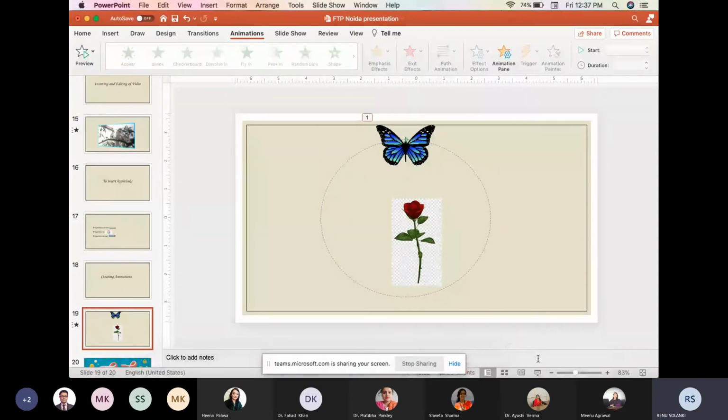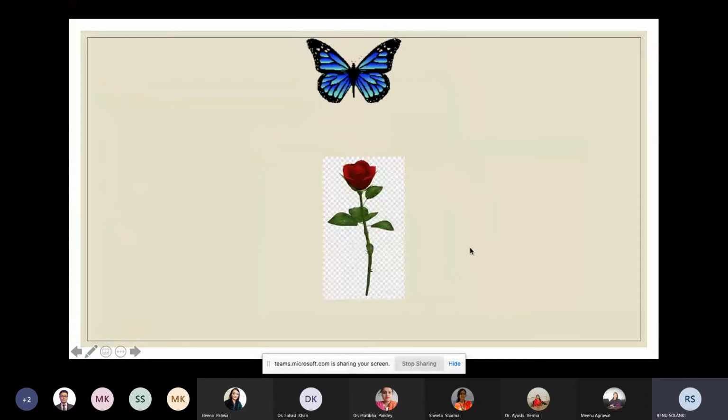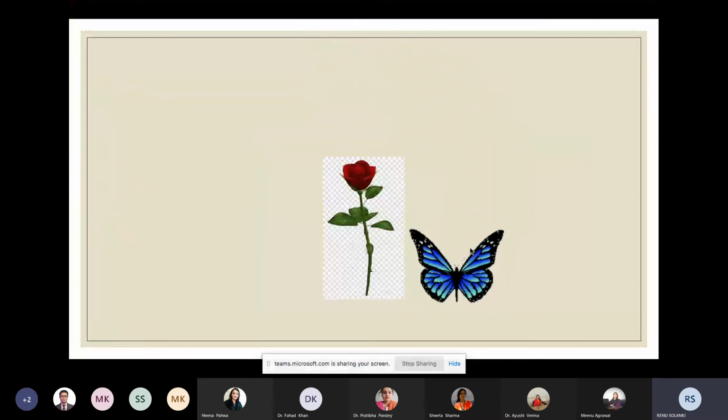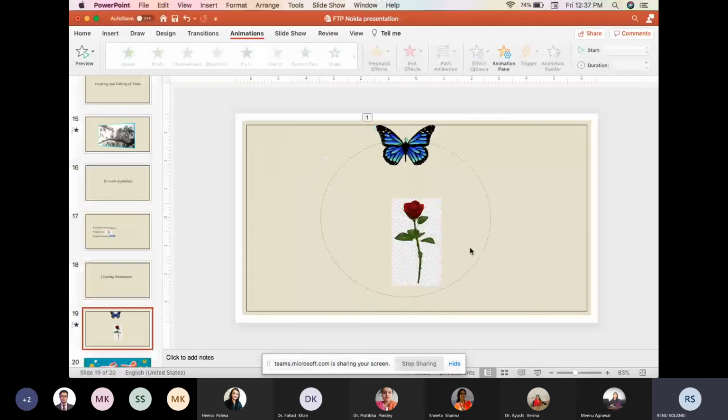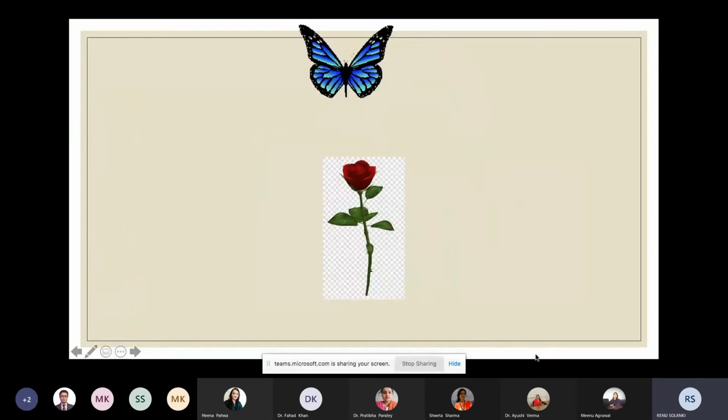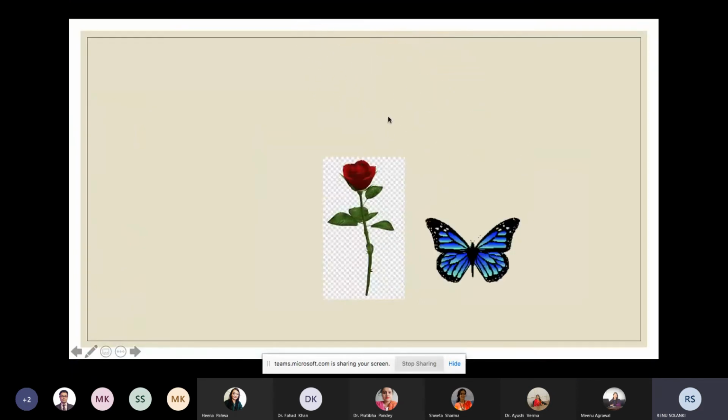Again go to the presentation mode and enter. So we can see that it is moving very slowly around the flower. So by increasing the duration we can decrease or increase the speed of a moving object. So this is one example of the animation. In the presentation mode, when I click, then only it is moving around the flower.